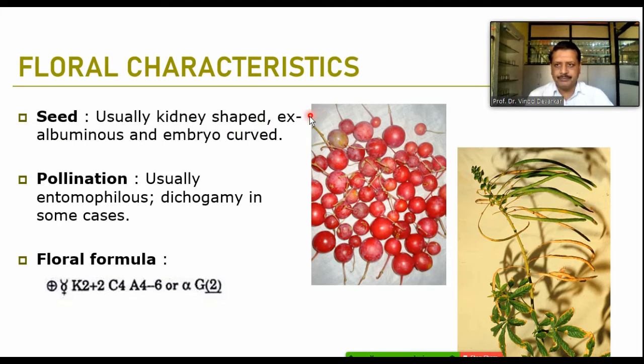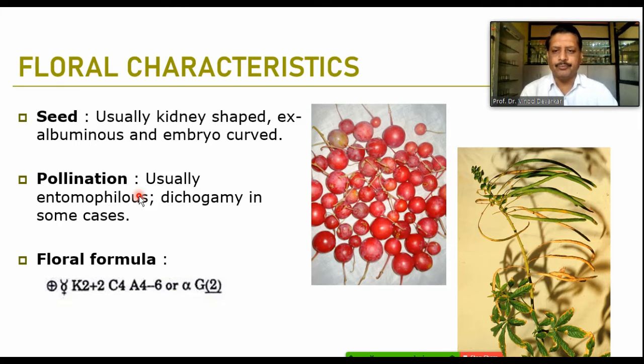The seeds are usually kidney-shaped, exalbuminous, and the embryo is curved. Then pollination. The pollination type is usually entomophilous, where insects and butterflies take part. Dichogamy is observed in some cases. But entomophily is the pollination type observed in the family Capparidaceae.